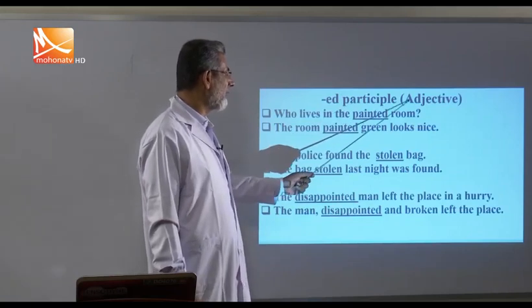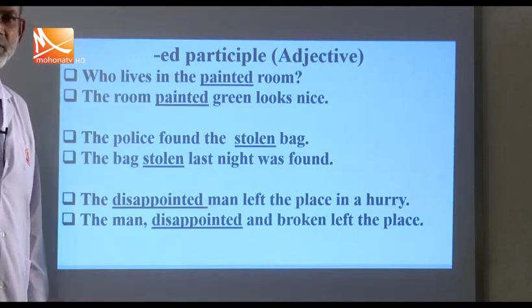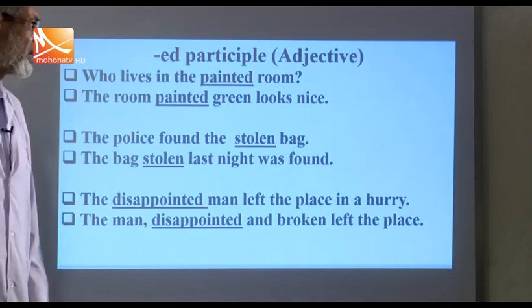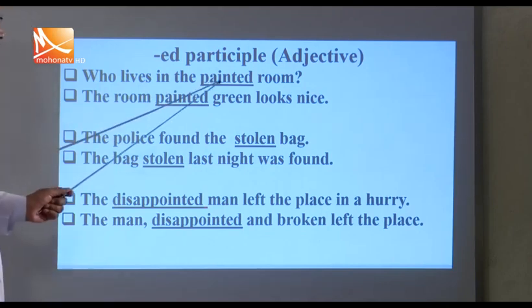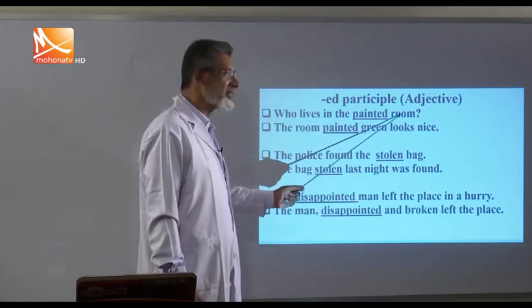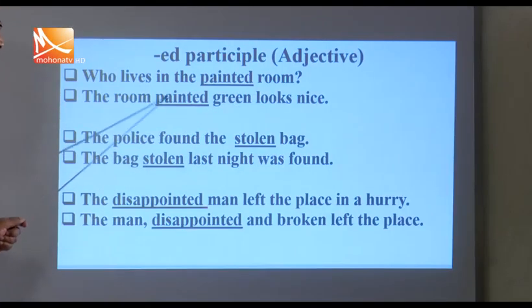Ed participle or adjective. This is also an adjective, the ed participle. We say it is a participle. Some people say a past participle. Okay, who lives in the painted room. So painted, this adjective qualifies room, painted room. The room painted green looks nice. This is also an adjective sitting after the room.